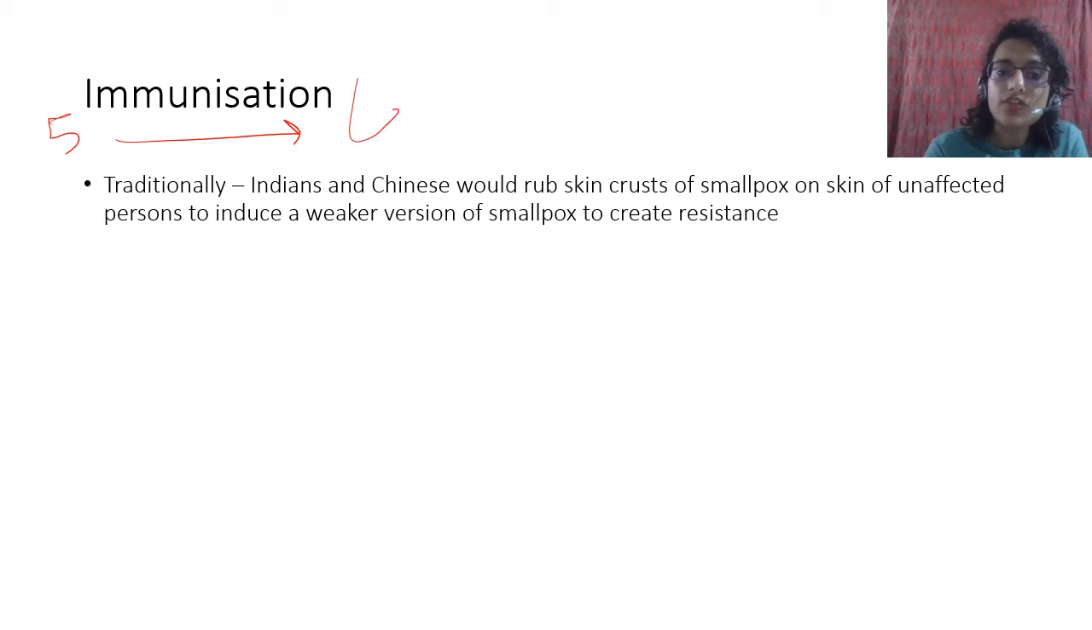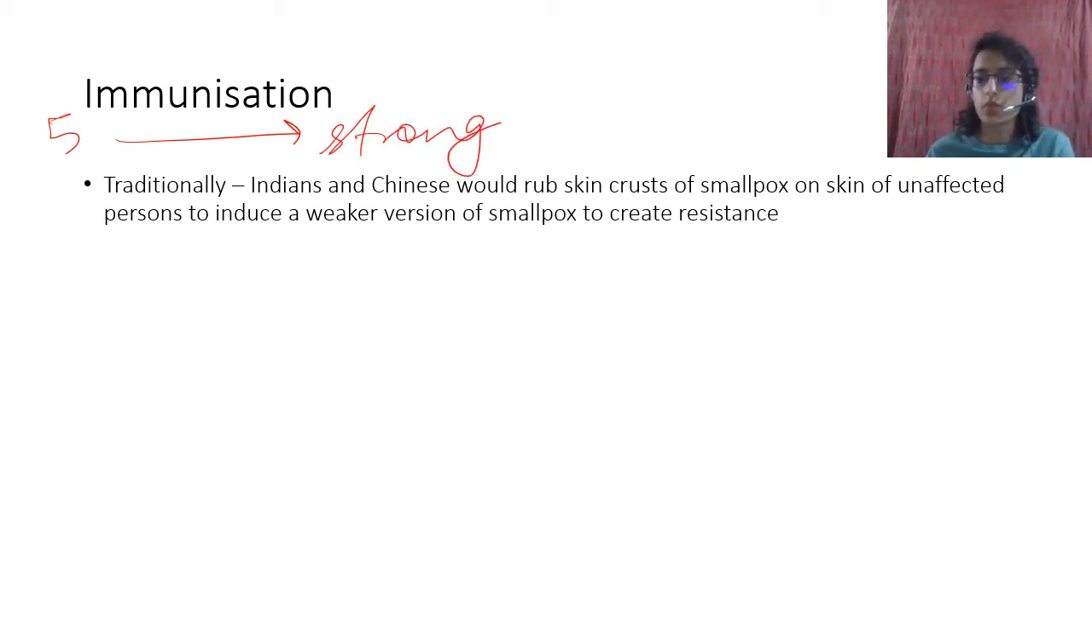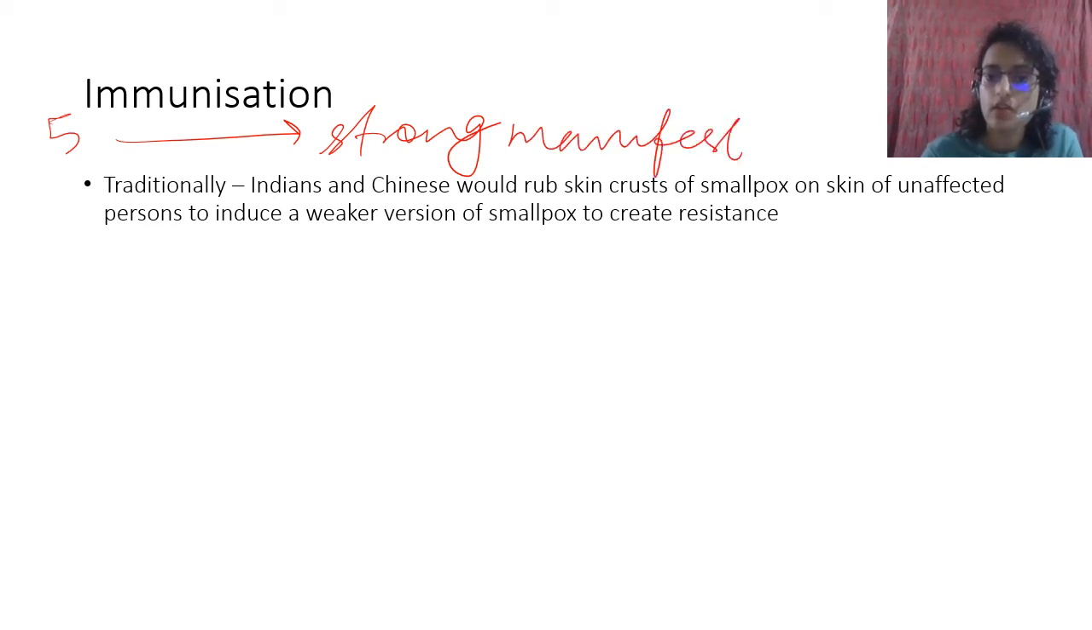5 particles will give you a very strong effect, a strong manifestation of the disease. But what if you take the skin crust of smallpox and rub it, you might just get one. And then if you have one or these 5, they will multiply so many times, much quicker than this one. So the manifestation that comes will be weaker.